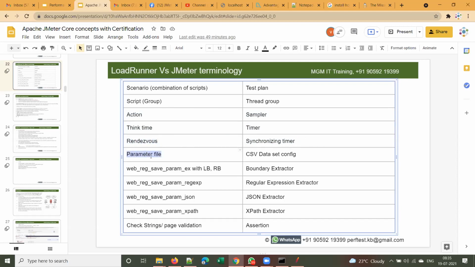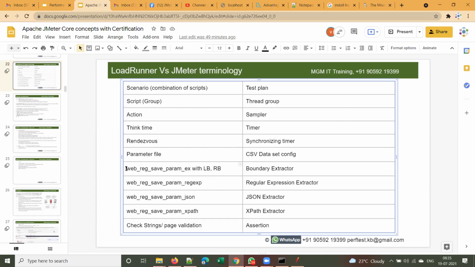And the parameter file, those who completed LoadRunner, right? So you created a lot of parameter files and used them, right? Here in JMeter we use something called the CSV Data Set Config element. And we will discuss the boundary extractor and regular expression extractor once we start JMeter. But here are the differences in terminology between LoadRunner and JMeter.